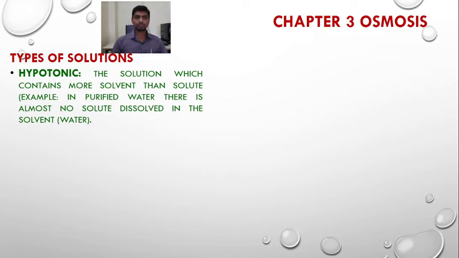For example, in purified water, there are almost no solutes dissolved in the solvent. So such water is a hypotonic solution that possesses a very negligible amount of solutes dissolved in the solvent.